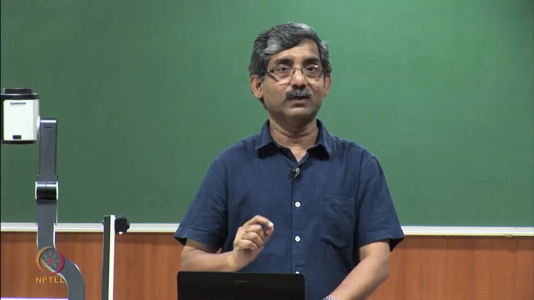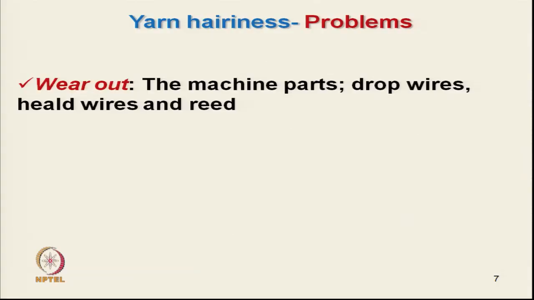And there is wearing out of different machine parts, like drop wires, heald wires, and any other machine part through which the yarn passes.